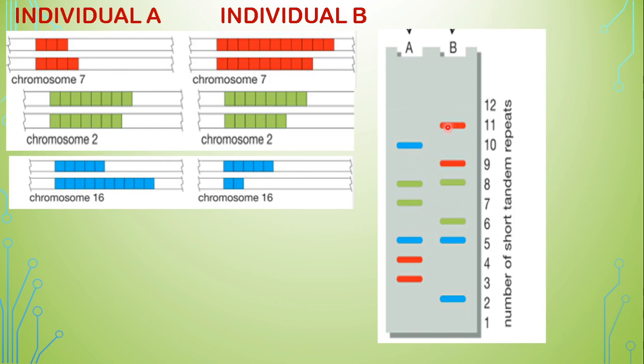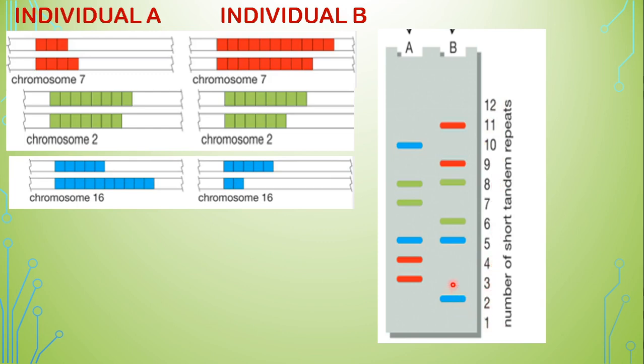So thereby what will happen? The fragment which was already placed from the sample upon the nitrocellulose will be radio labeled due to the probe. So now what do we see here? Also this has been numbered. What are these numbers? These numbers are tandem repeats. That means how many times the repeats are.